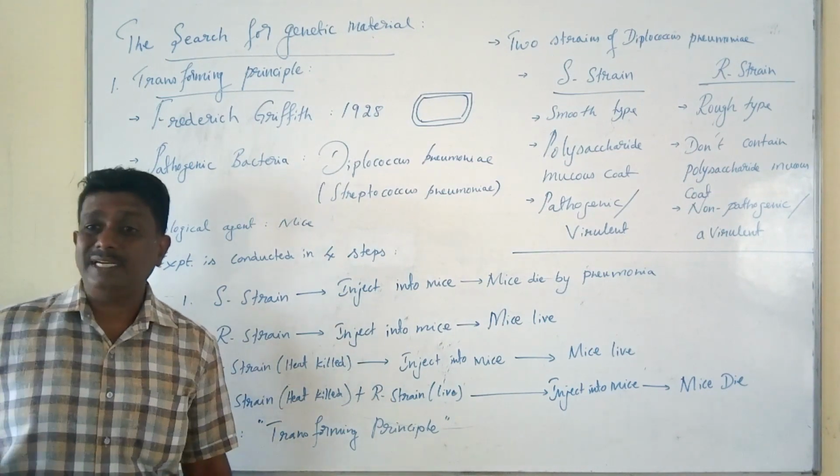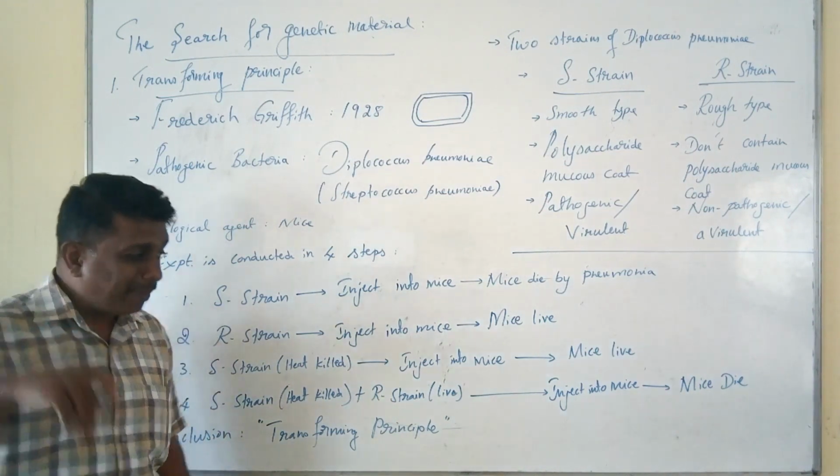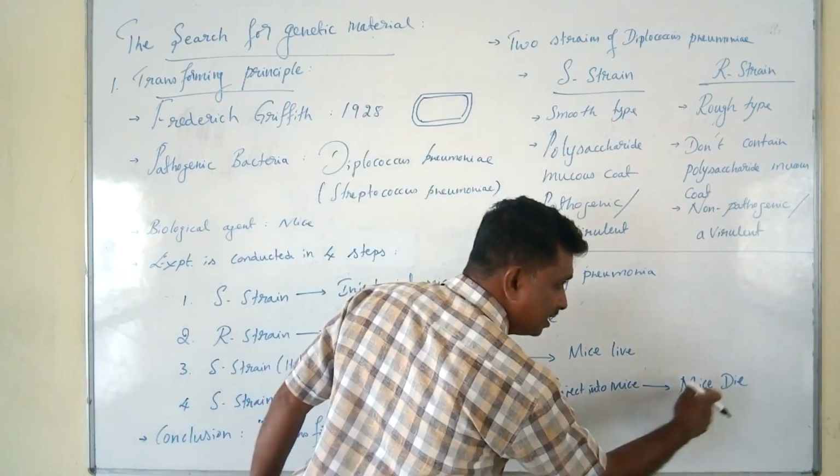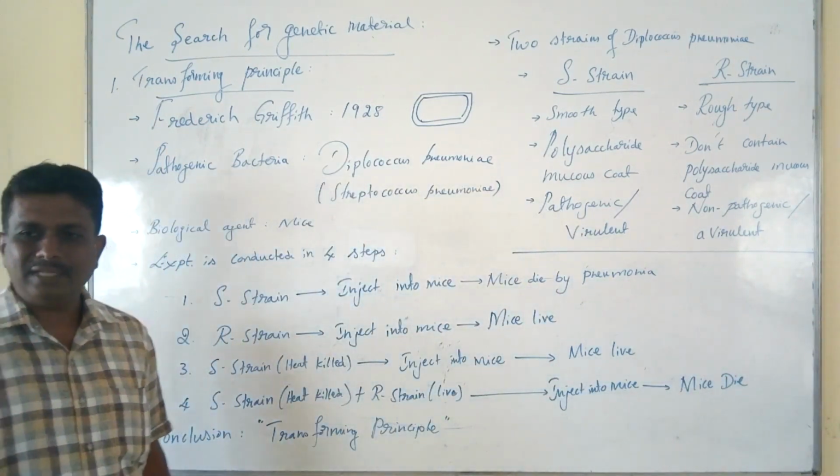As a result of the virulent factor, the mice acquired pneumonia, which led to death.